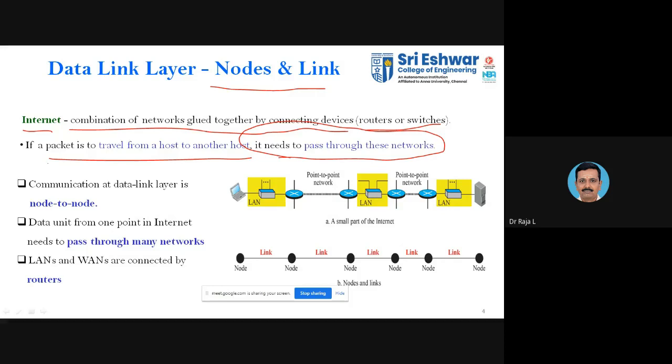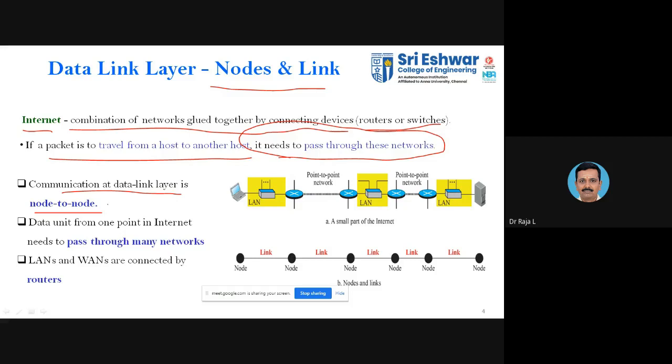Communication in the data link layer takes place node to node. As you go from the lower to the higher level, starting from the physical layer to the application layer, you will have different versions of your data: starting from a stream of bits, then the frame, then the packets, then the segments, then the data. This is how the hierarchy follows in the data format.